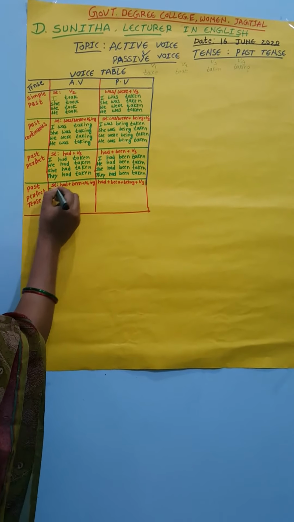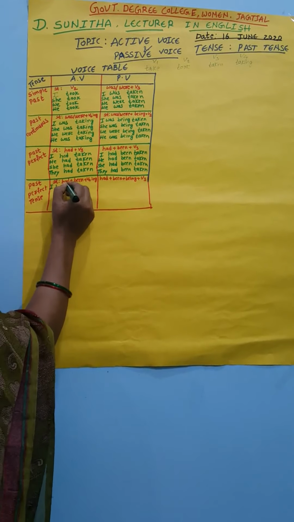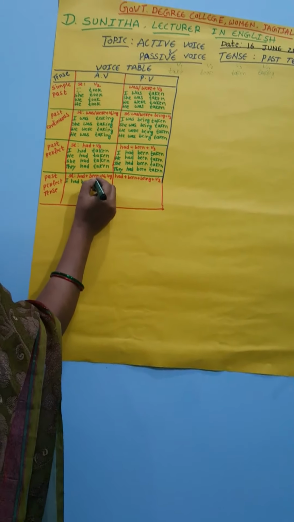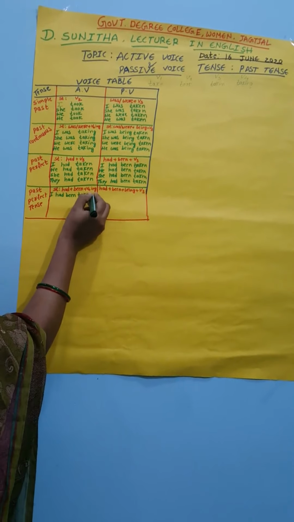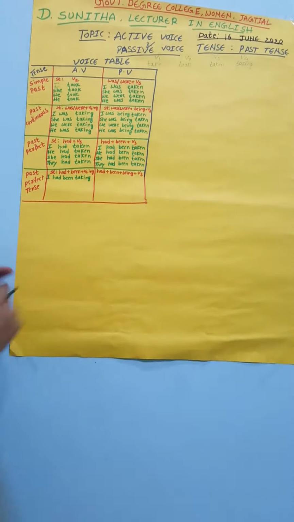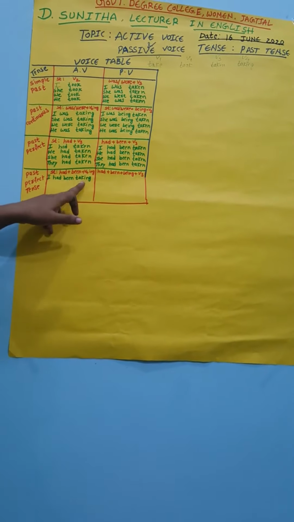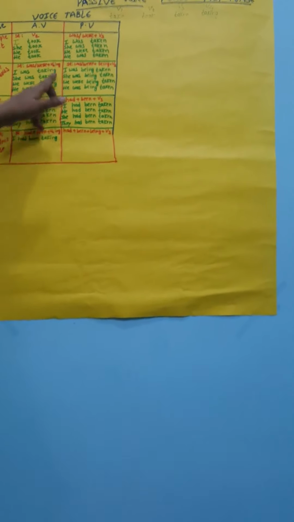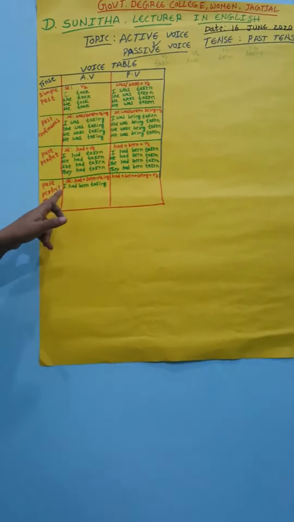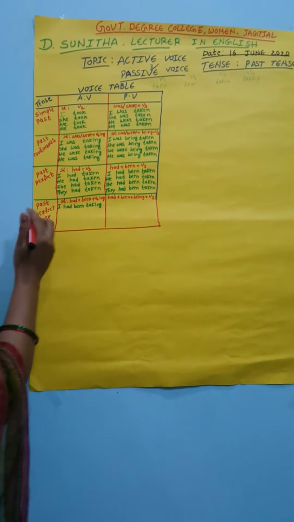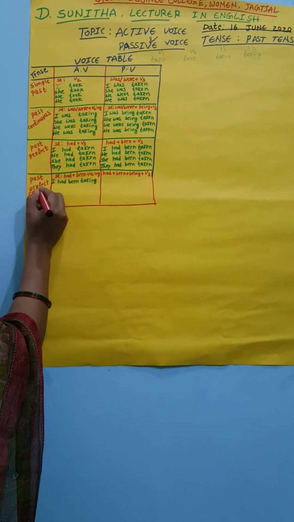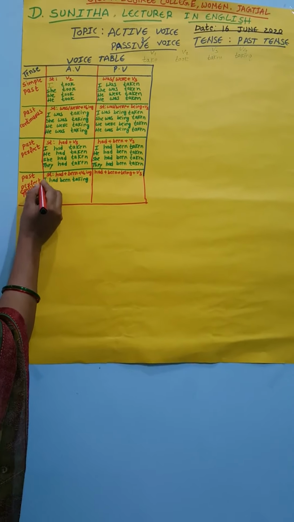I had been taking. What is the V4 here? Always the continuous form should be written in the ing form only. See here, the past perfect continuous tense, the ing form is used here.